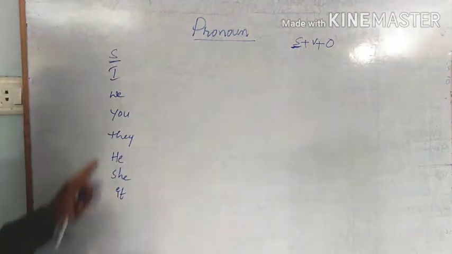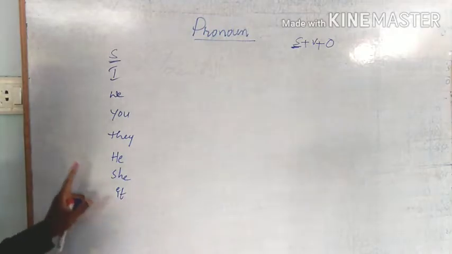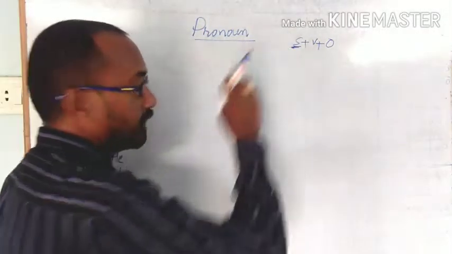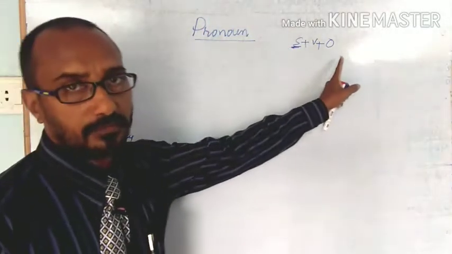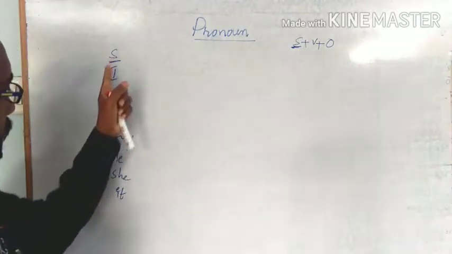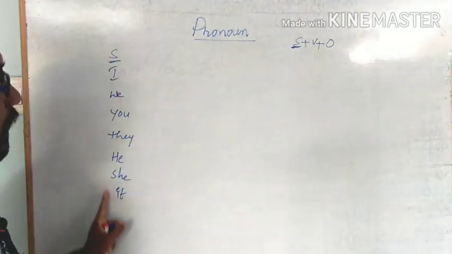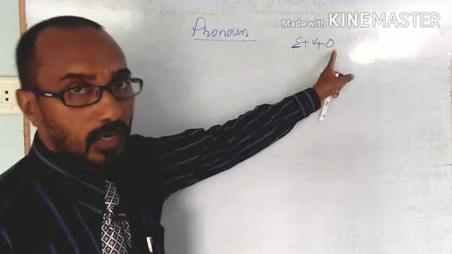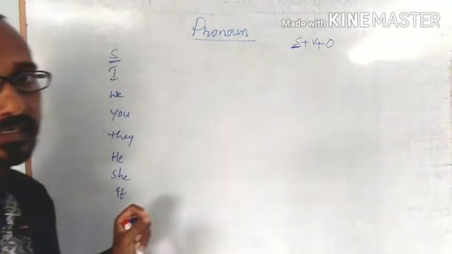These are subjective pronouns, to be used in the subject place only, not in the place of the object.